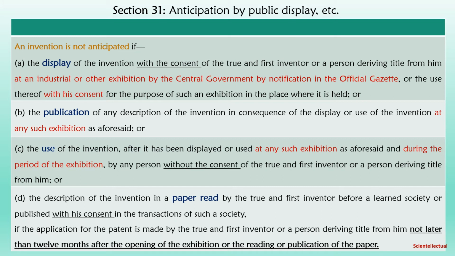That is, within 12 months of exhibition, display, or publication in any government conducted industrial exhibition or in any conference, if the true and first inventor files the patent application, then the subject matter will not be anticipated.